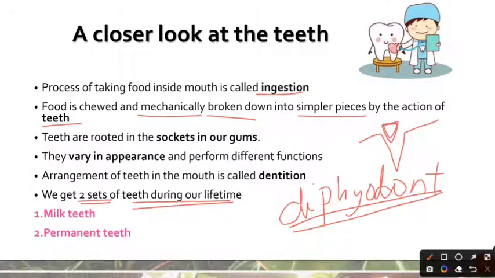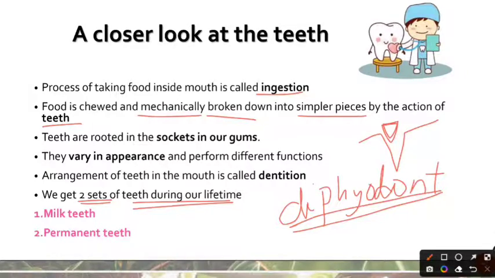The deciduous teeth are also known as the primary teeth or the milk teeth, because they ultimately fall off when the child is 6 to 8 years of age. So you get your first set of teeth when you are just a toddler or a baby, and then all of these teeth are shed when you turn 6 to 8 years of age.